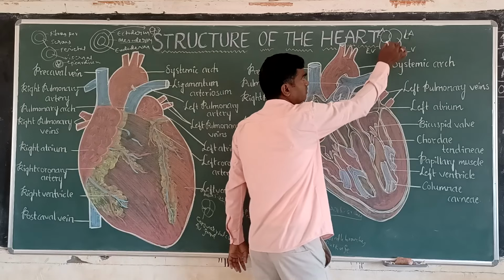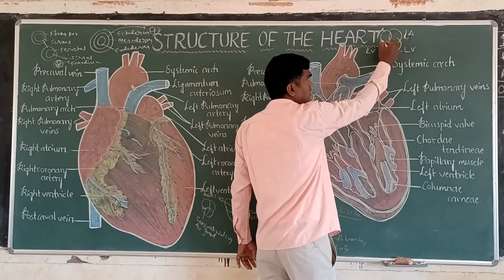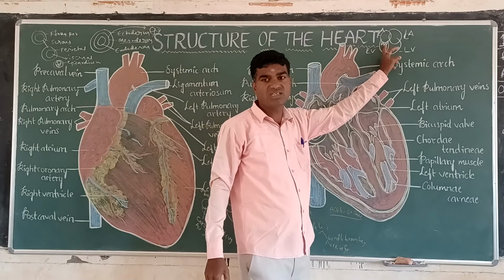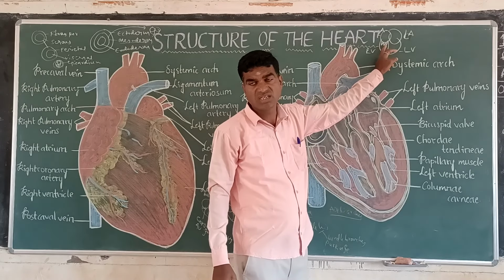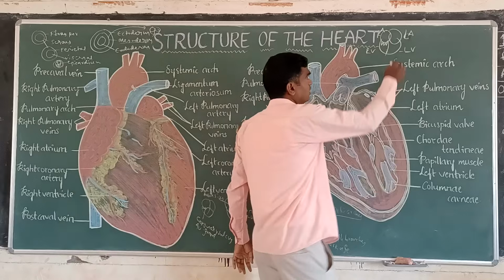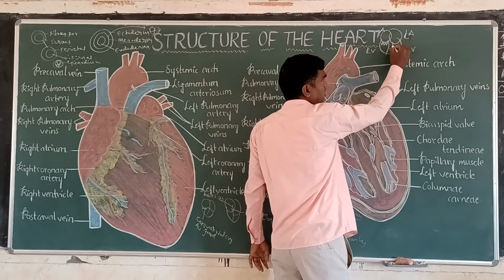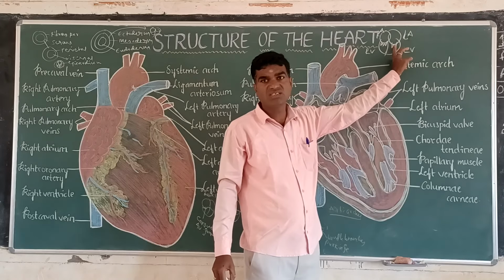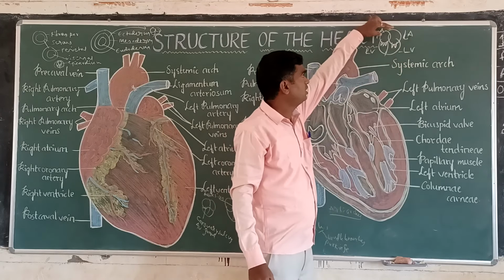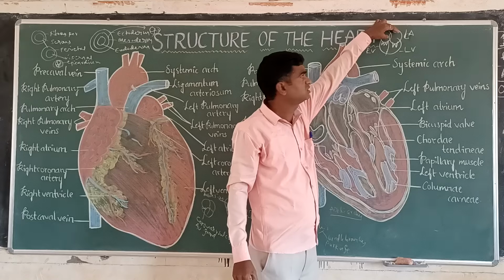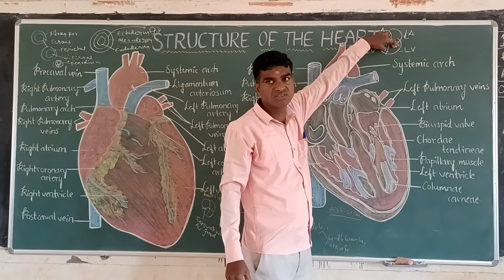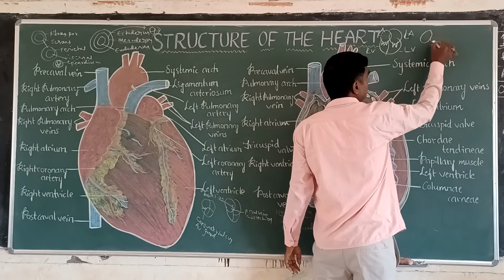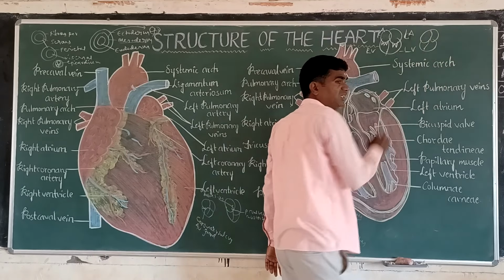From the right atrium to the right ventricle, cuspid valves are present, called the tricuspid valve. From the left atrium to the left ventricle, where the blood comes from the left atrium, the valve is called the bicuspid valve. The blood fills the two atria, and then comes into the ventricles.